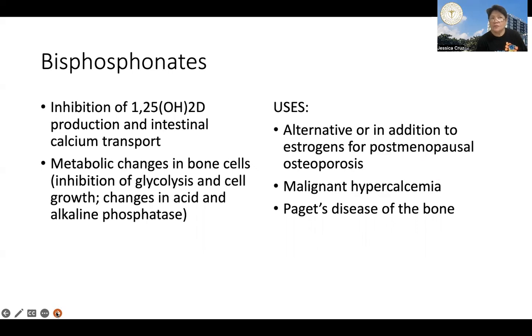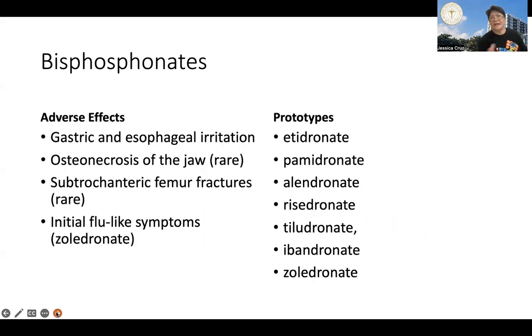But it is also being used to counter malignant hypercalcemia, or hypercalcemia as a result of malignancy, and Paget's disease of the bone. Now, what are the adverse effects?